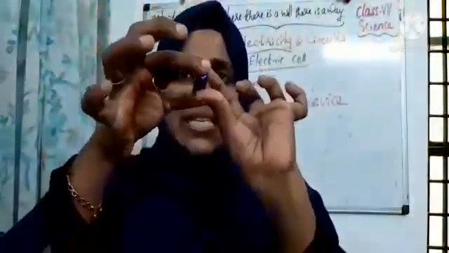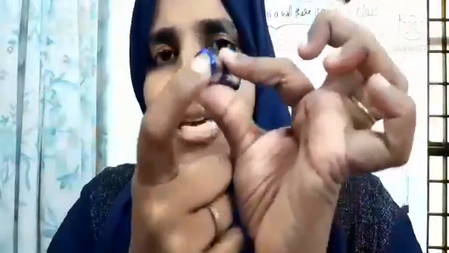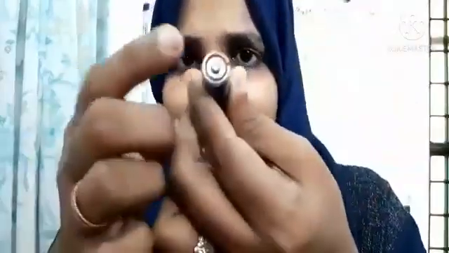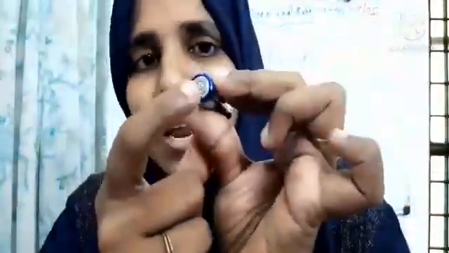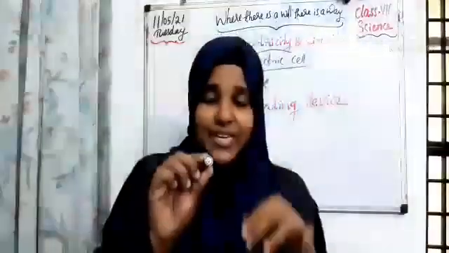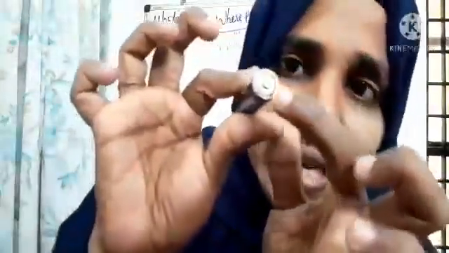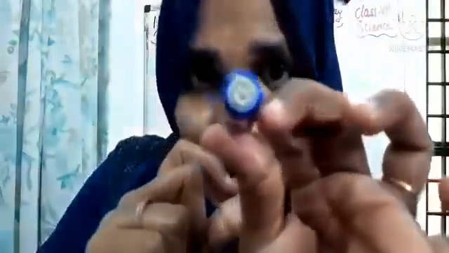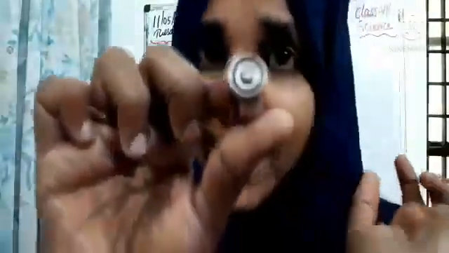We know that this electric cell has two terminals. One is at this end, another at this end. This terminal we call a negative terminal. This is the negative terminal. The negative sign is there, right? And this terminal is the positive terminal, the positive sign is there. So students, it has a small metal cap on one side, right? And a metal disc on the other side. Zoom your camera, you can see this metal disc and the metal cap on the other side.